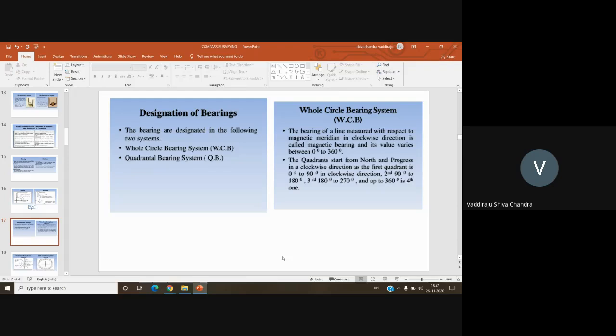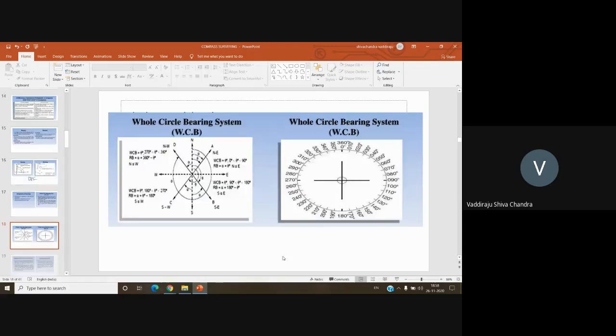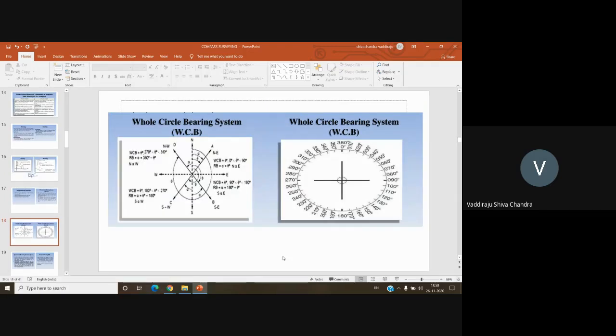In the first quadrant, we are going to have 0 to 90 degrees. In the second quadrant, 90 to 180. In the third quadrant, 180 to 270. And in the fourth quadrant, 270 to 360 degrees. I'll cover this in detail, but let us first see the whole circle bearing system. You can see how the angles are given there, 0 to 360 in the clockwise direction.